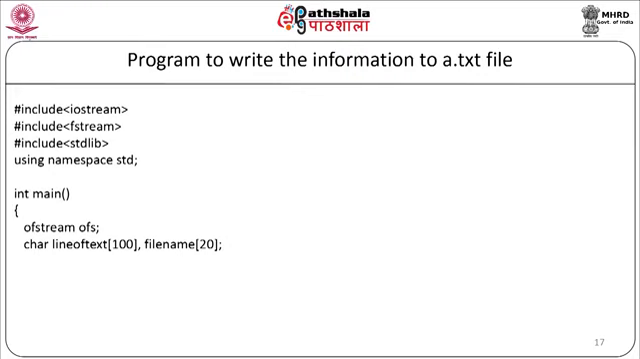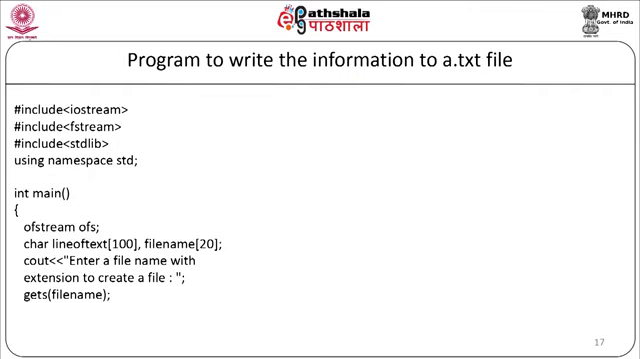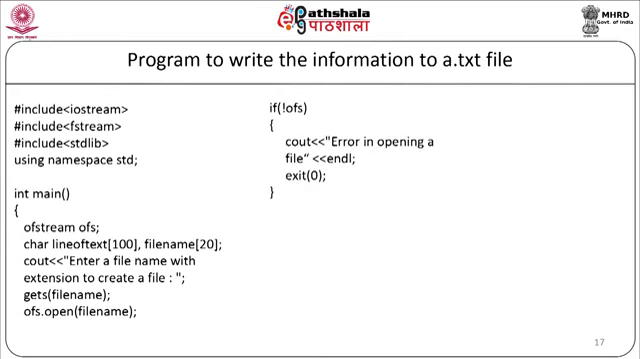So, first we will display the message to the user: cout << "Enter a file name with extension to create a file". We will take the file name using gets(file_name). Now, we will open this particular file, ofs.open(file_name). Now, we are going to write the logic of this program. If (!ofs), we will print the error message cout << "Error in opening file", exit(0), end of if condition. So, if there is any error in opening the file, it will display the message and come out of the program. Next, cout << "Enter the lines which are to be written to a file".